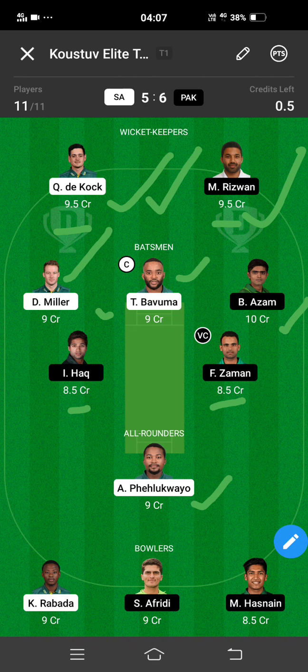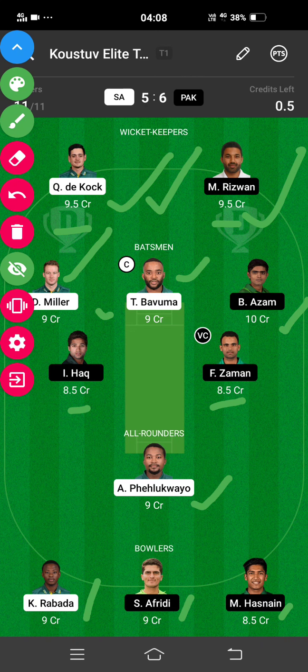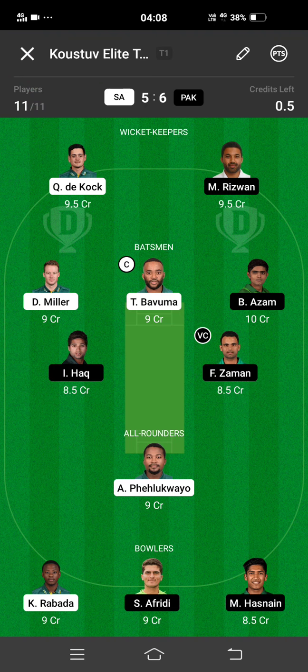And one more thing, I was trying to pick Shadab Khan, but I wasn't able to. I think I will be picking Shadab Khan if Pakistan is chasing. So that update I will also be giving in my Telegram channel. Now you can see in the bowler section I have taken Rabada, Shaheen Shah Afridi and Mohammad Hasnain. So this is my initial GL team for now. Any further updates I will be providing in my Telegram channel.